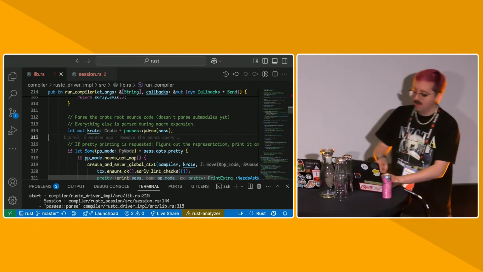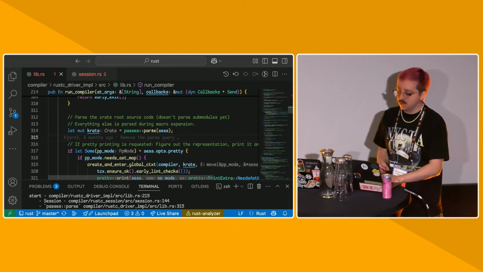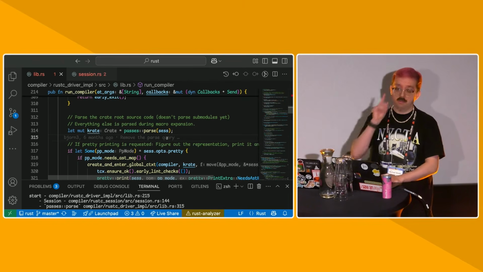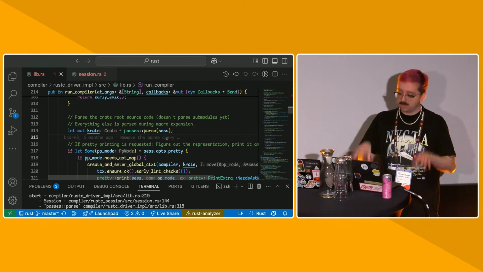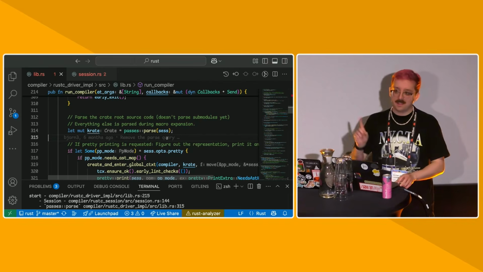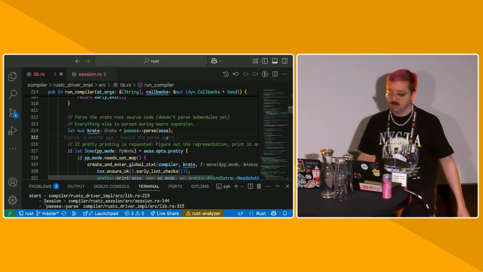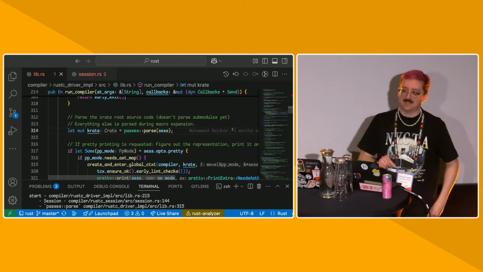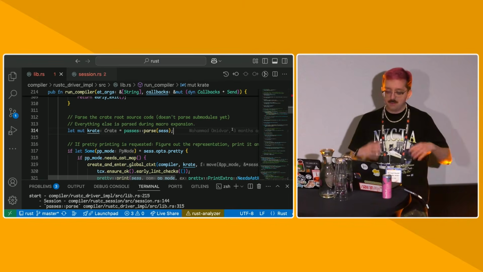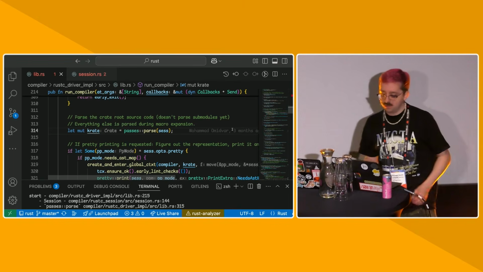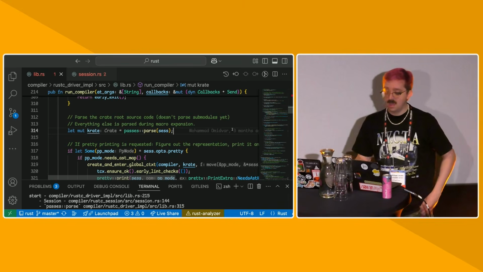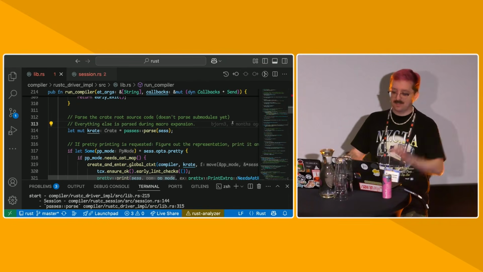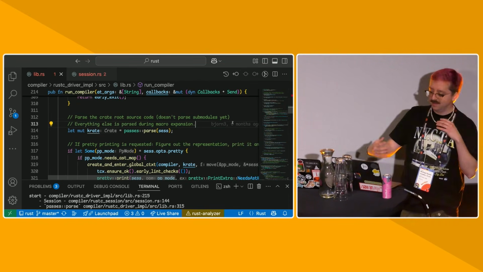I'm not going to go deeply into parsing, so I'm not going to jump into this function. I'm going to jump into a lot of functions in this talk, but it does take the session because of all the things you pass to Rustc. If you've ever invoked Rustc manually, you pass one file and it knows how to compute the module tree based off of all the mod statements in that file. So the only thing it takes is a session, so it knows the input file, and it gives you back a crate. That crate hasn't yet parsed all its submodules because that happens during expansion, because macros can expand into mod statements, and mod statements can expand into macros. So this kind of has to happen in lockstep together.